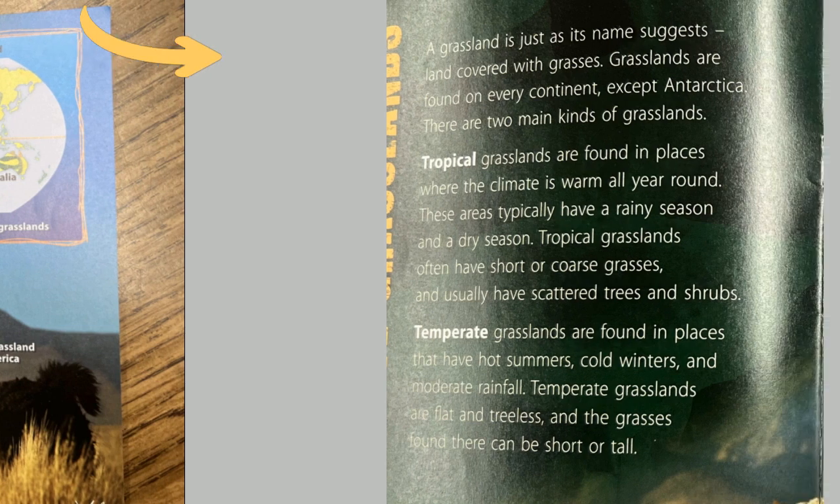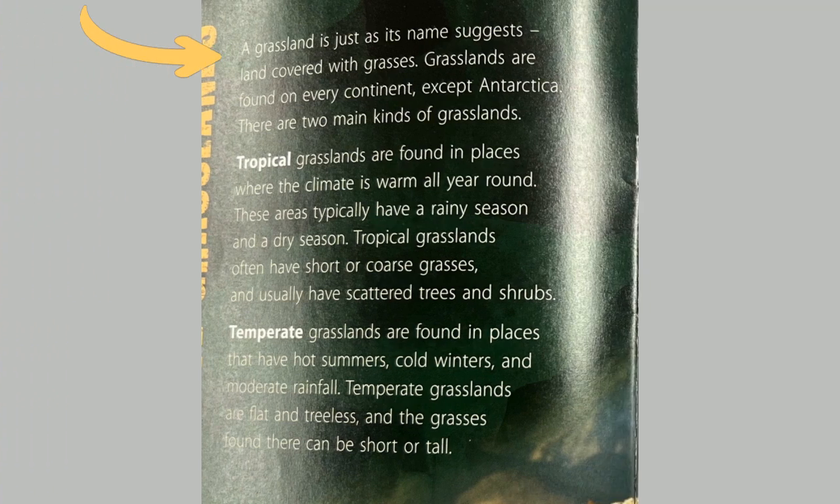A grassland is just as its name suggests, land covered with grasses. Grasslands are found on every continent except Antarctica. There are two main kinds of grasslands. Tropical grasslands are found in places where the climate is warm all year round. These areas typically have a rainy season and a dry season. Tropical grasslands often have short or coarse grasses and usually have scattered trees and shrubs.